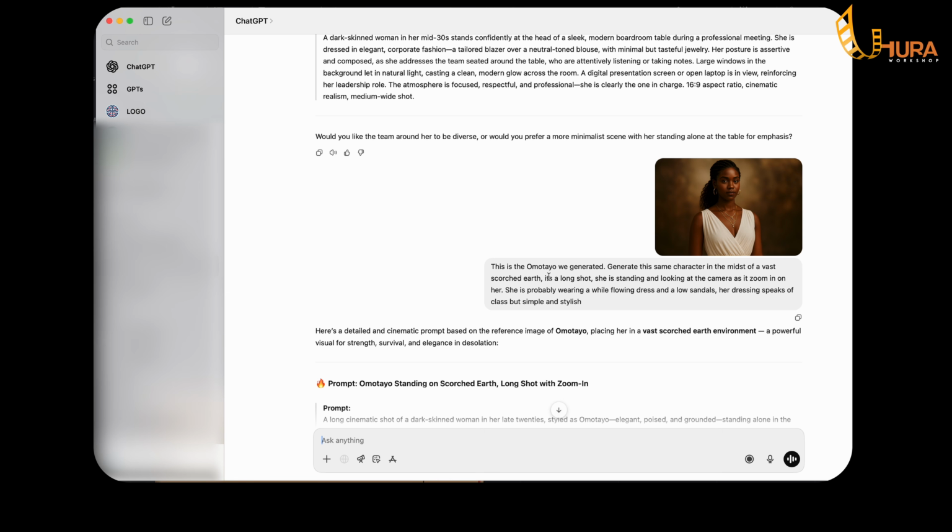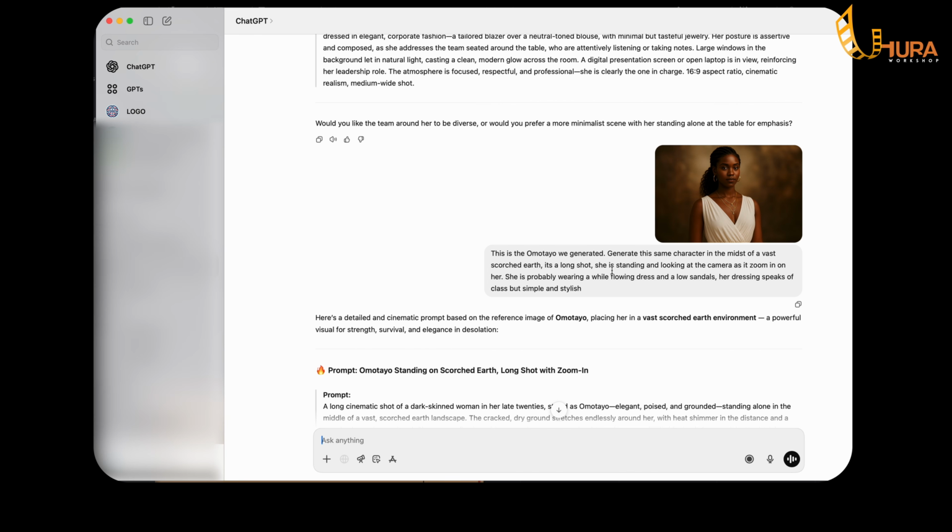So I said, this is the Omotayo we generated. Generate the same character in the midst of a vast scorched earth. It's a long shot. She's standing and looking at the camera. She's probably wearing a white flowing dress and low sandals. Her dressing speaks of class, but simple and stylish.